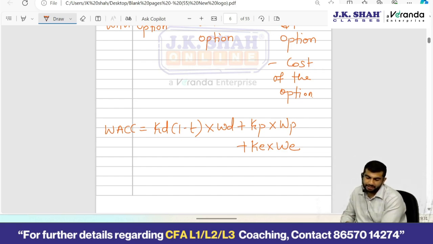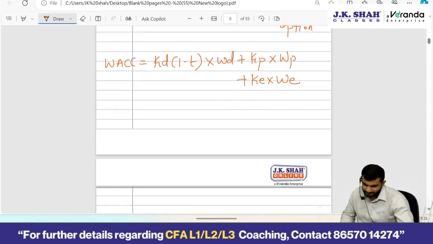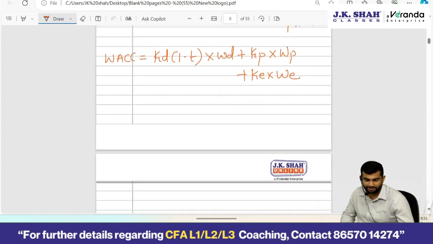Okay. Now the way you determine cost of debt is straightforward compared to determining the cost of equity. And cost of preference shares is the simple dividend rate. Fine. Cost of equity, implicit cost or explicit cost? Implicit cost. Cost in the form of shareholder expectations. We had discussed that.